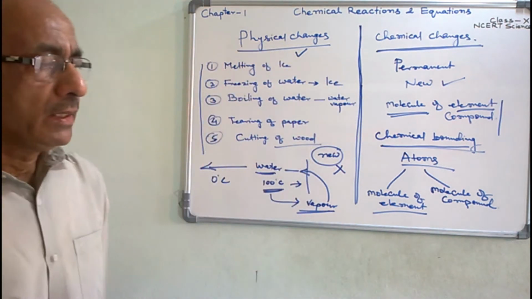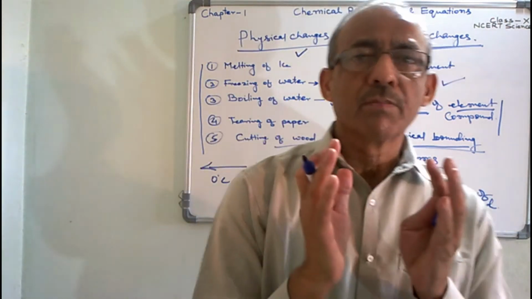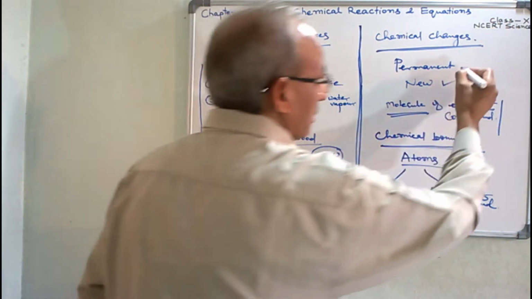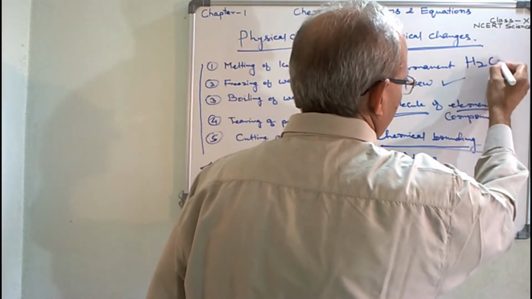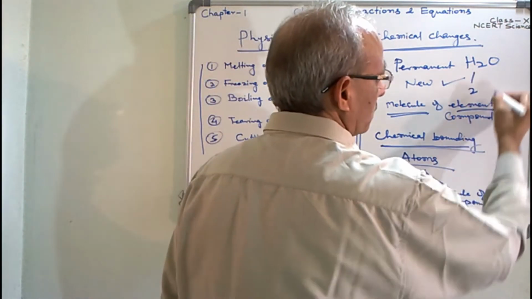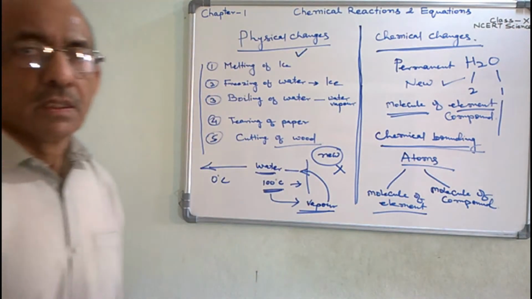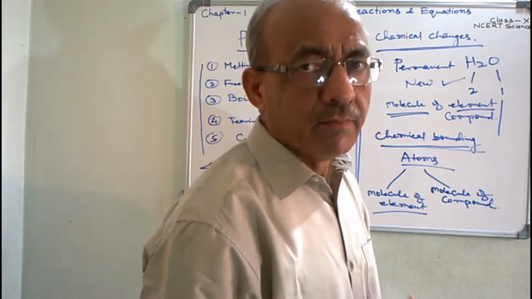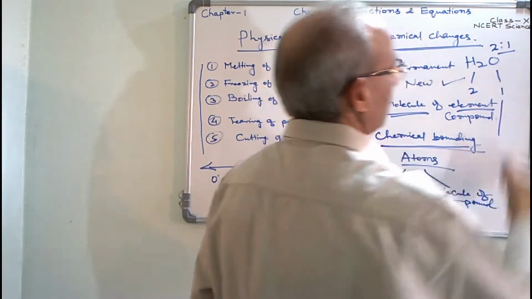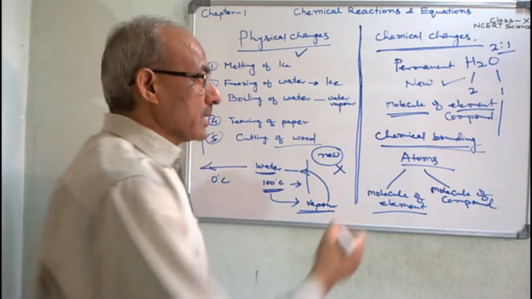And atoms are chemically bonded in a certain pattern, in a certain proportion. Suppose in the case of water, H2O, two atoms of hydrogen and one atom of oxygen combined together in 2:1 ratio to form a molecule of water.